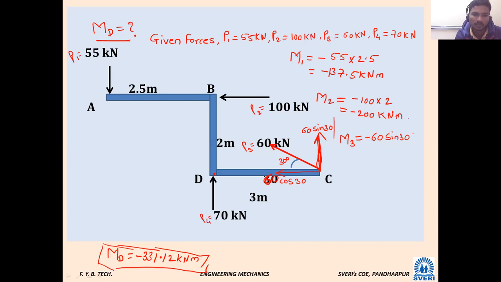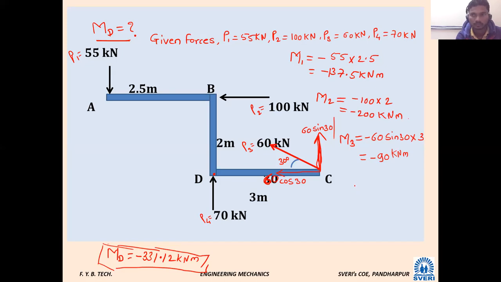What is the perpendicular distance between point C and point D? It is 3 meters. Tell me this M3. Minus 90 kilonewton meter. Okay, M3 is over.